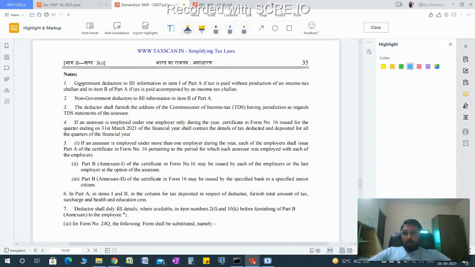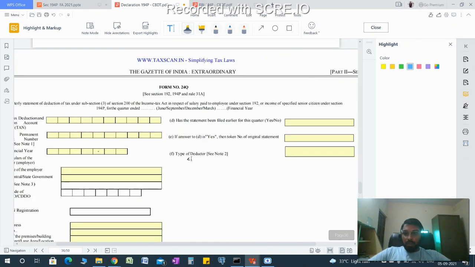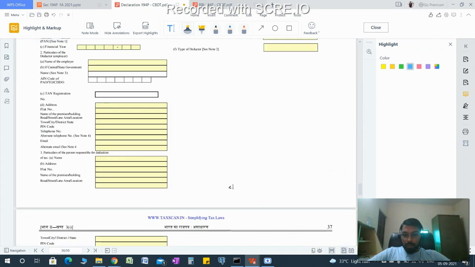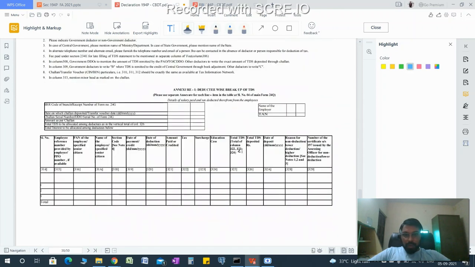Now the notes are not so important. It is general practical life: government, non-government deduction to be filled, information part A. It's not that important. In form 24Q, the following form shall be inserted. It is regarding the statement of the TDS return which has to be filed by the specified bank. Now in form 24Q, these words have been introduced, and line by line we have to provide details of the deductee.